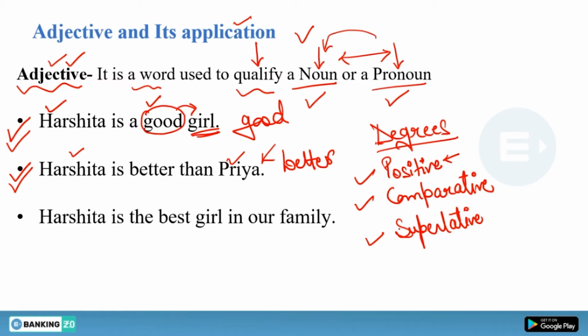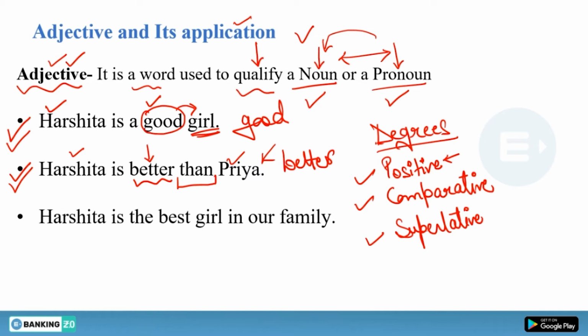Like in this example, Harshita is better than Priya, so we have used comparative degree here. After that, we have used than to show the comparison. You cannot use comparative degree without than. You cannot say Harshita is good than Priya, because this is positive degree.